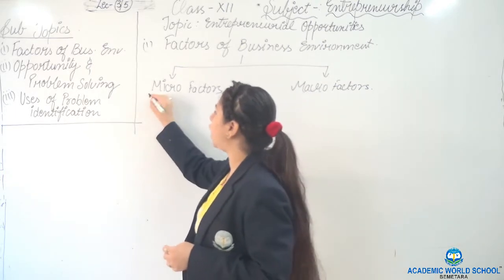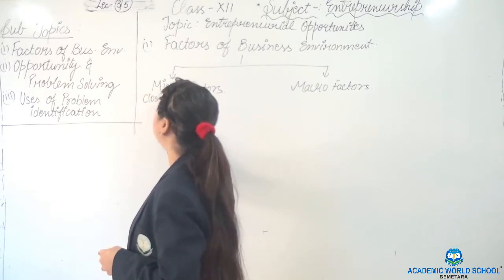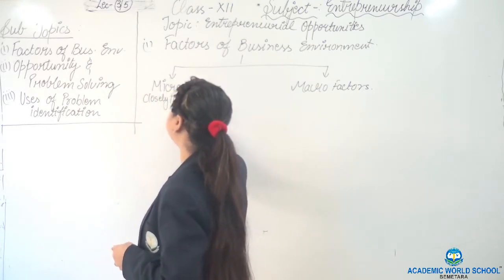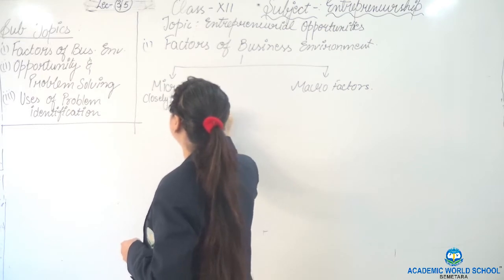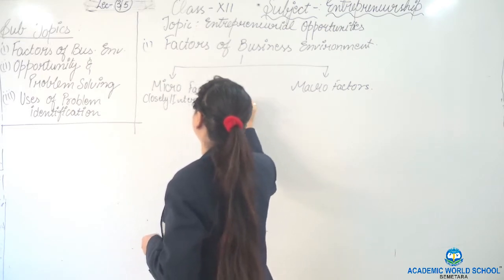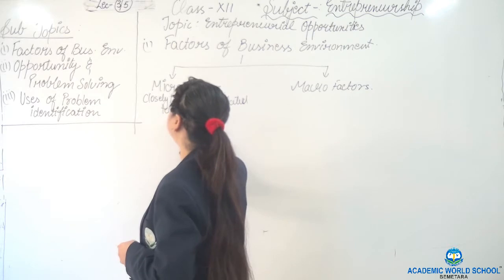Micro factors are all closely and internally related to a firm.